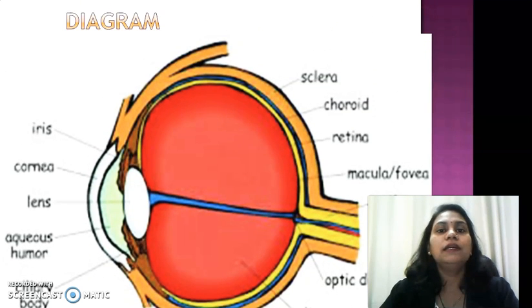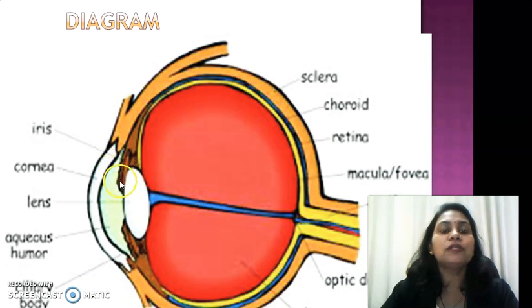So here the human eye is divided into three parts. The outer part has the sclera, which is opaque, and the cornea, which is transparent. Both are protective layers. The middle part contains the choroid. This is the choroid, in between the sclera and the retinal screen. The choroid provides necessary nourishment to the eye with the help of blood, because the eye is an organ. The middle part also contains the iris, which we already saw. It is a muscular ring which has different colors. See here, this is the iris.